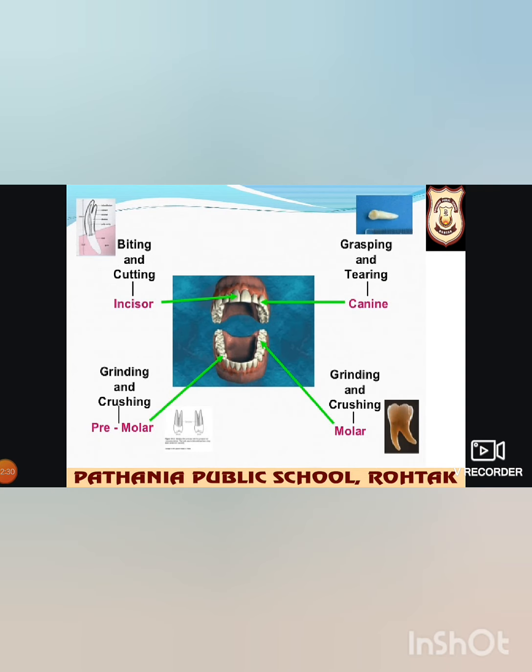So let us study in detail. Now we will discuss first about teeth. Okay, you can see here the 4 types of teeth.